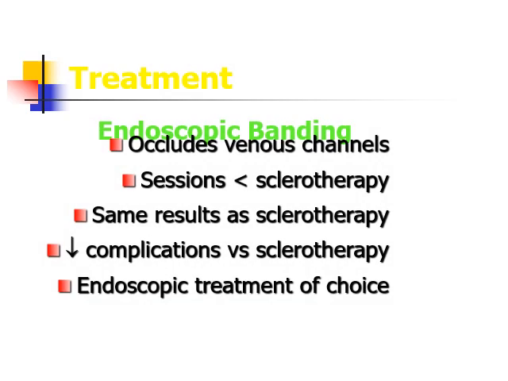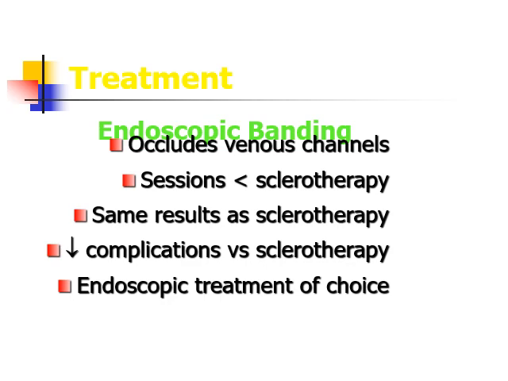Hence, the gold standard for treatment of bleeding esophageal varices is endoscopic banding, in which a band or a cap is used to occlude the venous channels. Endoscopic banding is better than endoscopic sclerotherapy, as fewer sessions are required compared to sclerotherapy, and the results are similar.